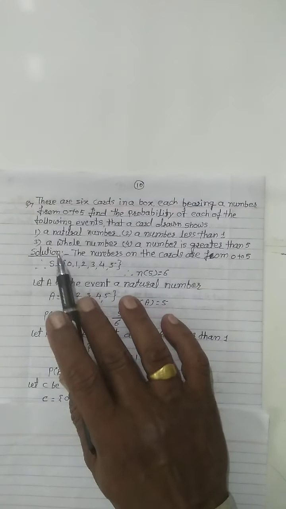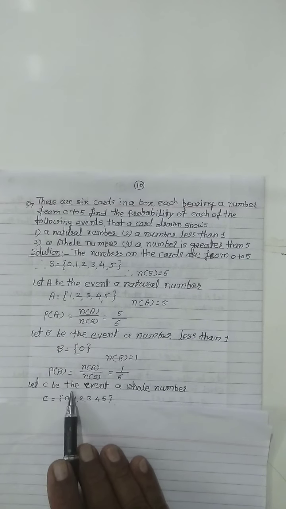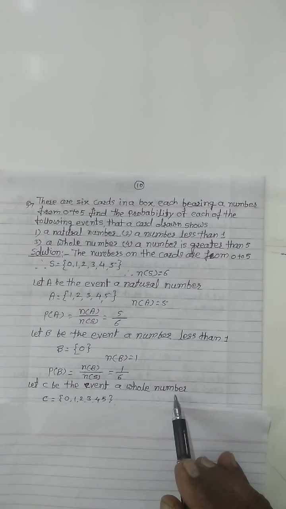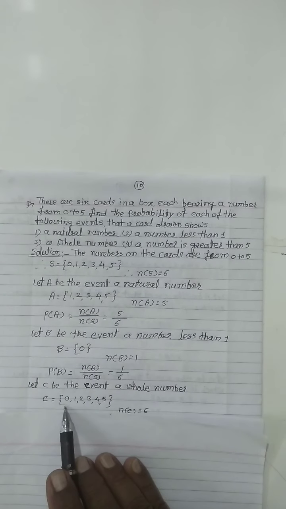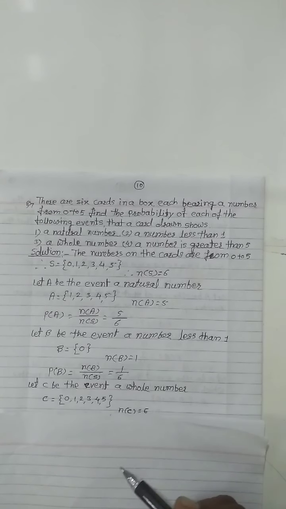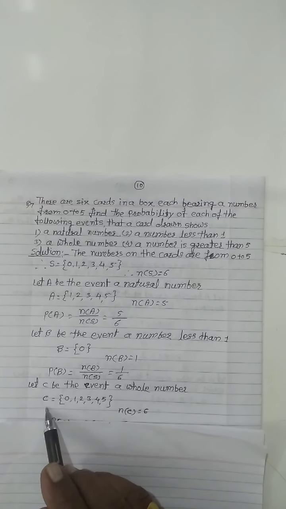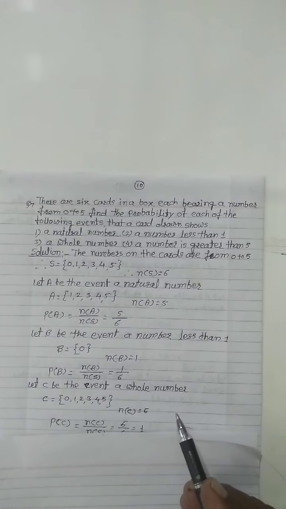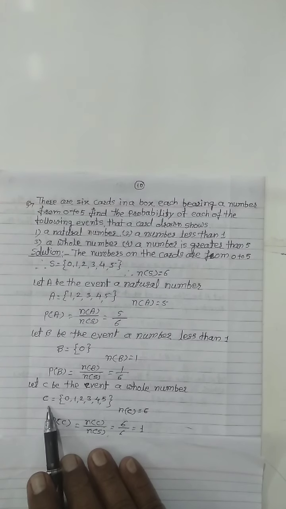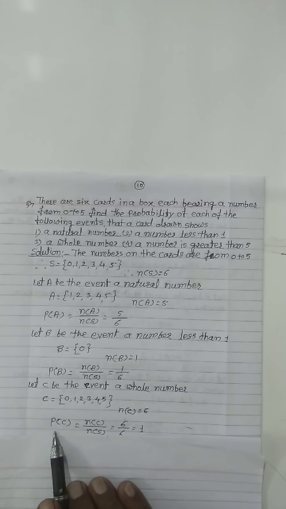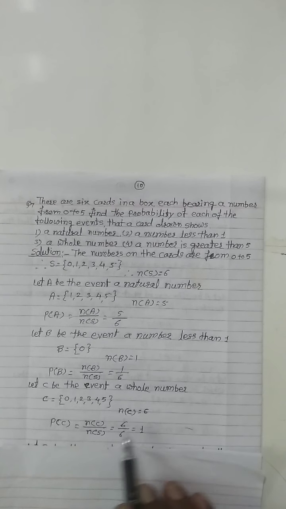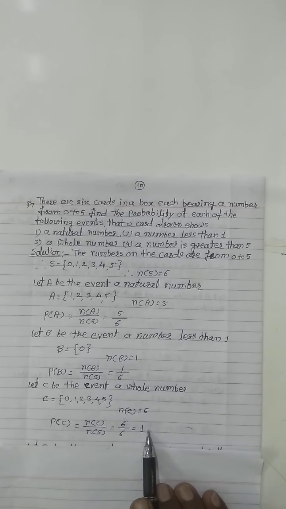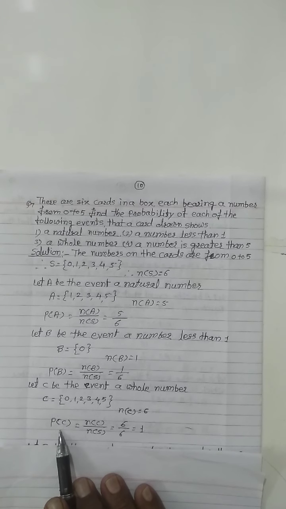See the third event, whole numbers. Let C be the event a whole number. Now take the whole numbers from the sample space. These are all whole numbers. Write down here 0, 1, 2, 3, 4, 5. In this way the number of elements in event C is 6. So this event C and the sample space both are the same. Then probability of event C equal to number of elements in event C divided by number of elements in sample space S, that is 6 divided by 6 is 1. Probability of event C is 1.